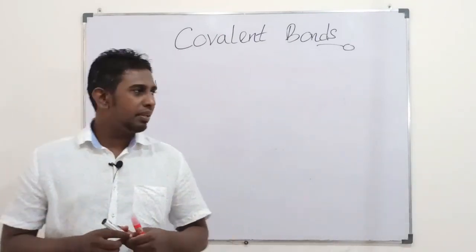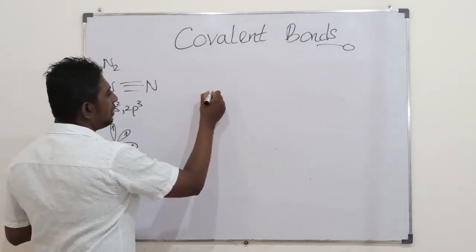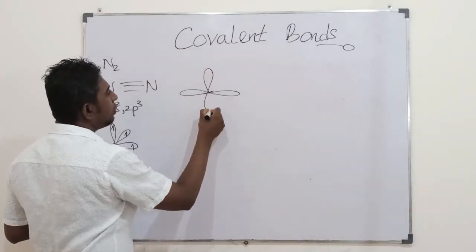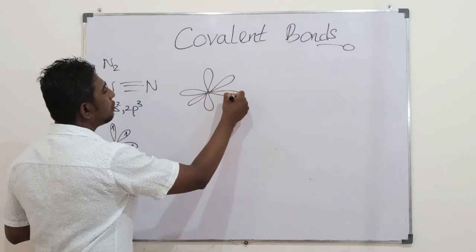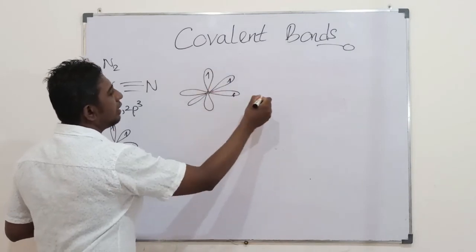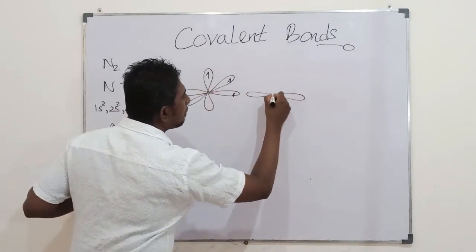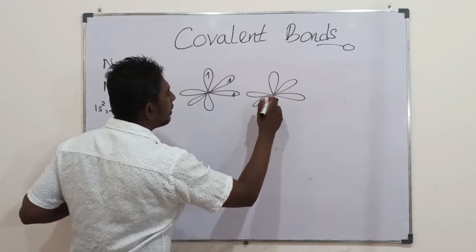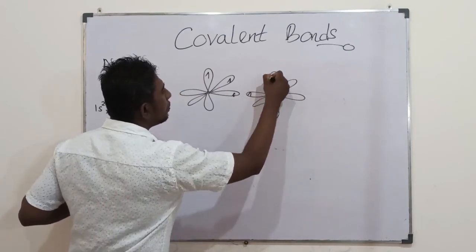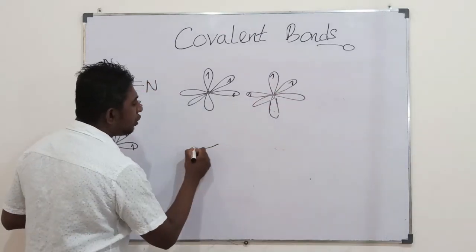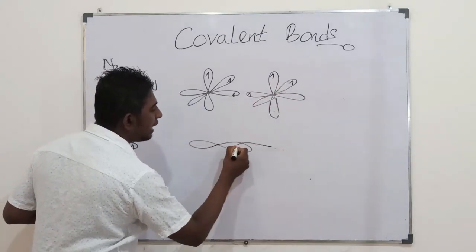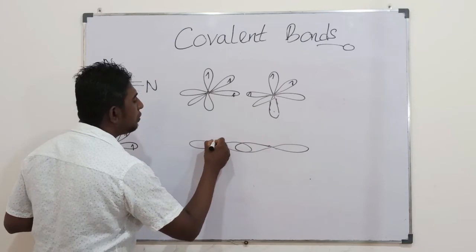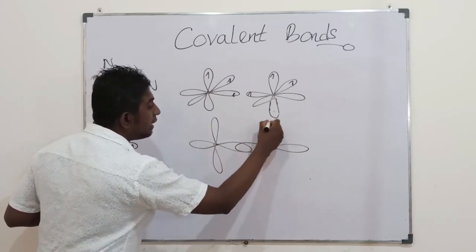Then, students, when one nitrogen with those unpaired atomic orbitals 1, 2, 3 is about to overlap with another nitrogen's unpaired p orbitals, 1, 2, 3, the first overlapping would take place on the same line that links the two nuclei. It is the linear overlapping.